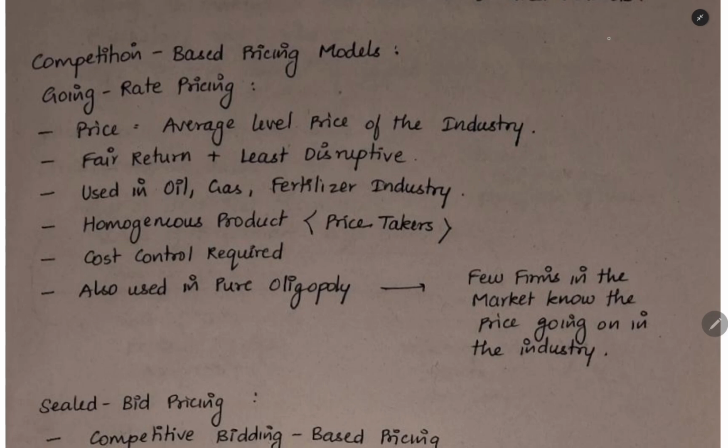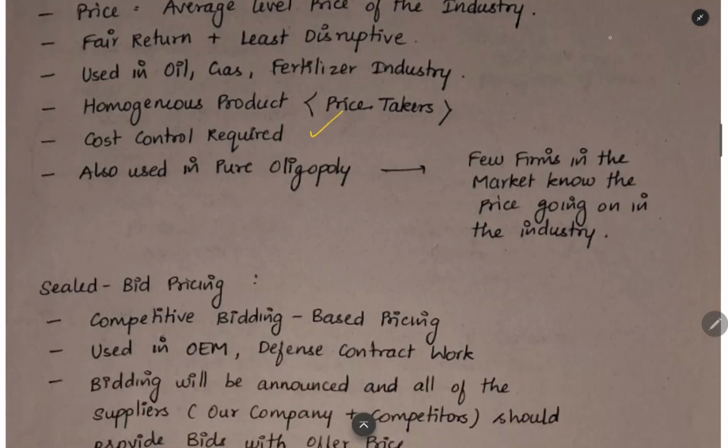Average price level of the industry is used. It will be a homogeneous product. Oil, gas and all, you cannot do any differentiation. Cost control will be required. You have to keep the cost as per the pricing level. It is also used in pure oligopoly. When you have a pure oligopoly, all the firms will know the average price level going in the market. They will not fight through price. They will use non-price strategies and then keep a stable price all the time.